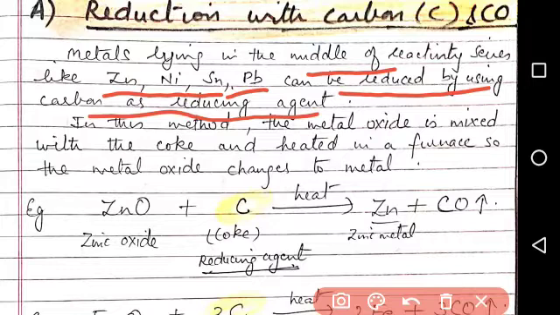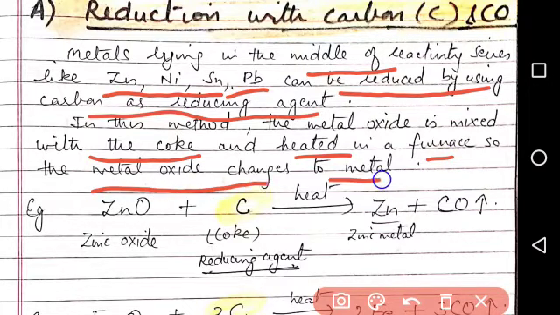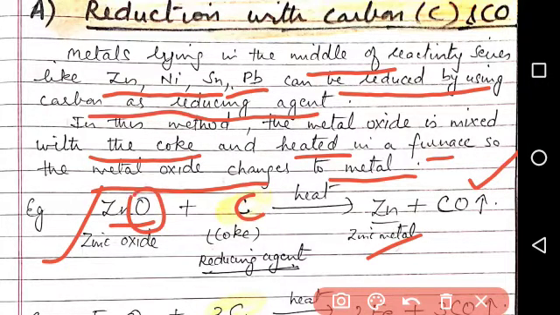In this method, the metal oxide is mixed with the coke and heated in a furnace. So the metal oxide changes to metal. The reactions are like this: ZnO plus coke or carbon gives zinc metal and CO. This coke or carbon, being a reducing agent, snatches the oxygen from this oxide and converts into metal.